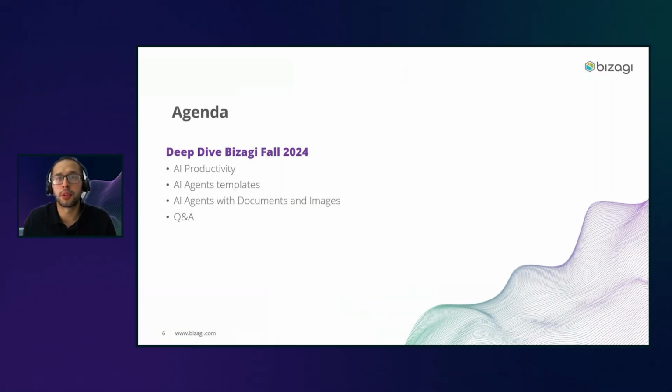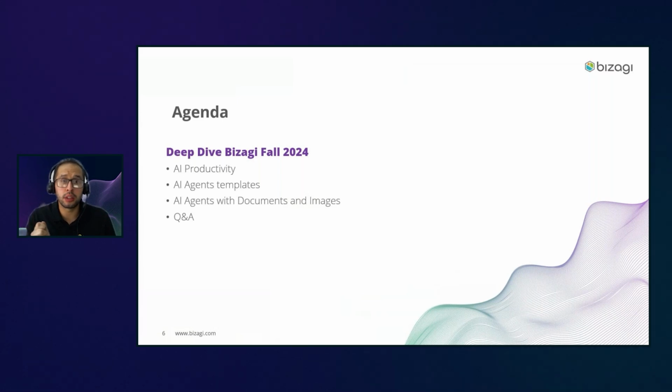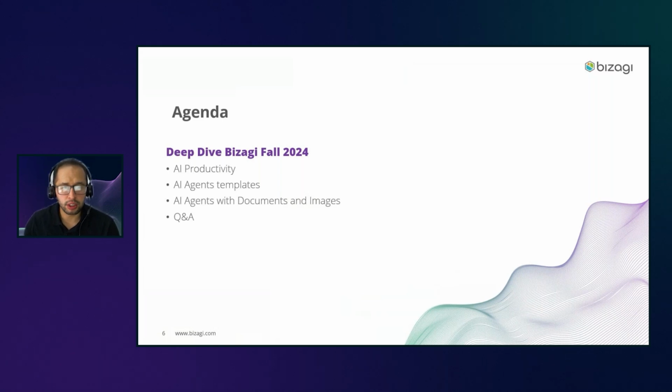And one of the most important things that we will be doing in this session is that we will be not only talking about the feature itself, but actually what we're seeing as a huge potential on how you can combine the AI agents with existing Bizagi AI features. That is where we are seeing much more power and more benefit for our customers, right? A quick introduction for all of this.